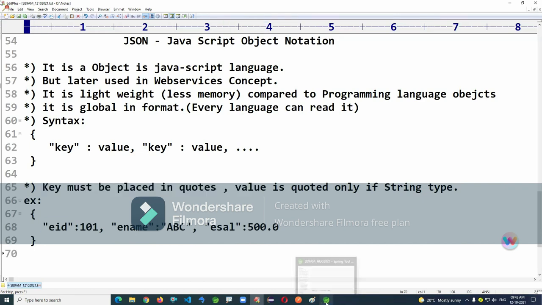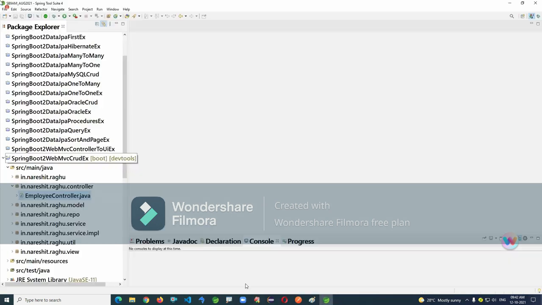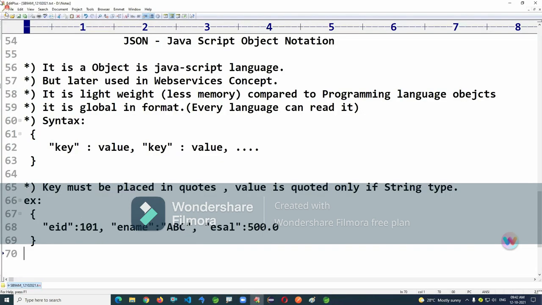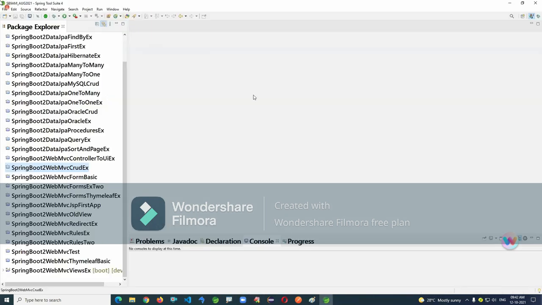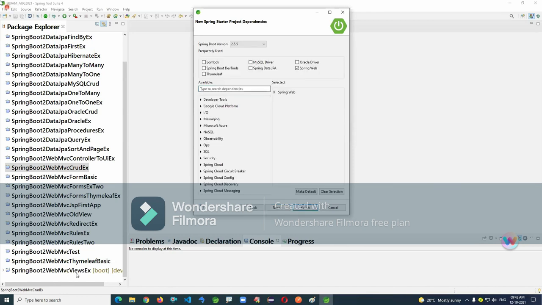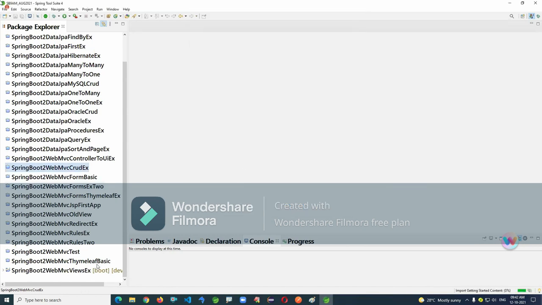Okay, now Spring Boot application supports JSON by default, through the Jackson concept. File, new starter project, I'm just creating here. I'm writing web test app, next button. Just choose the web dependency, next and finish. A simple web dependency is added here, nothing else.